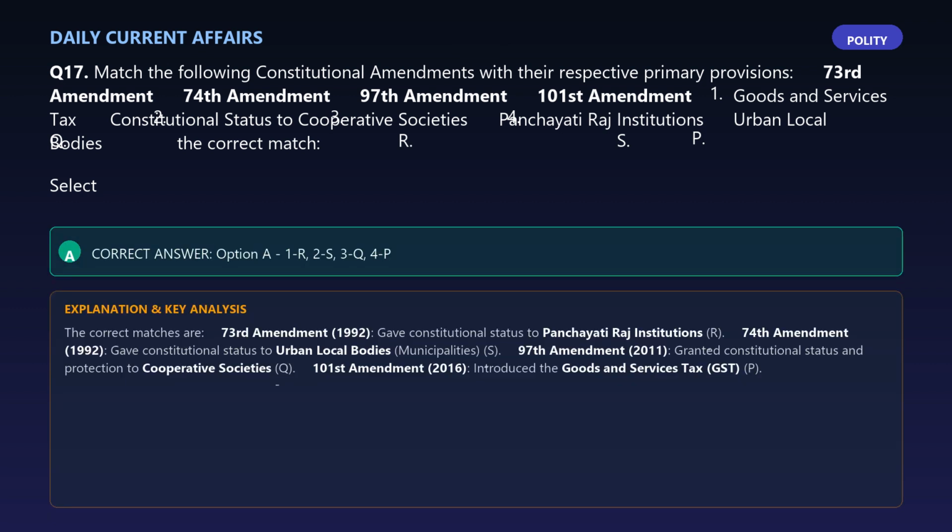The correct answer is option A, 1-R, 2-S, 3-Q, 4-P. Explanation: the correct matches are 73rd Amendment, 1992, gave constitutional status to Panchayati Raj institutions, R. 74th Amendment, 1992, gave constitutional status to urban local bodies, municipalities, S. 97th Amendment, 2011, granted constitutional status and protection to cooperative societies, Q. 101st Amendment, 2016, introduced the Goods and Services Tax, GST, P.